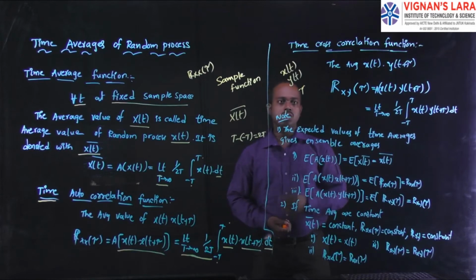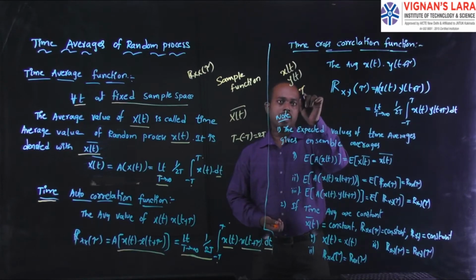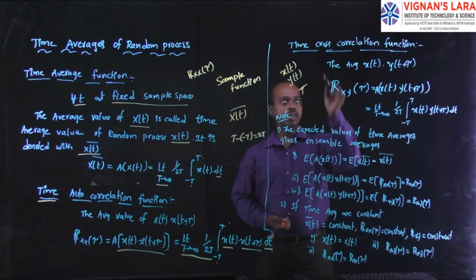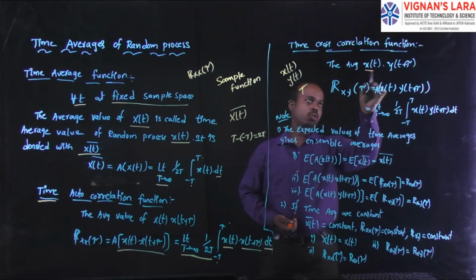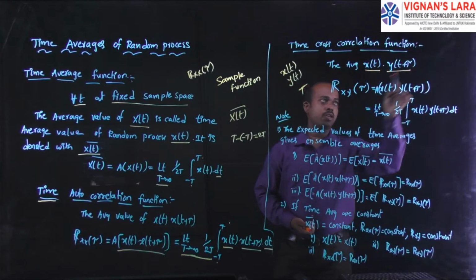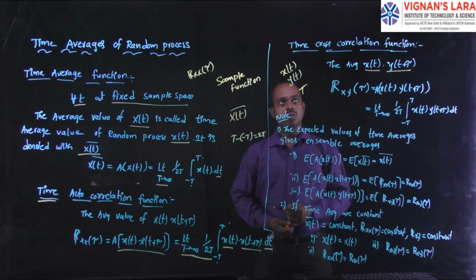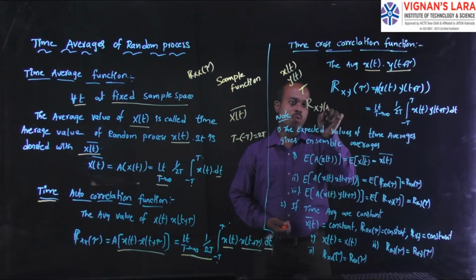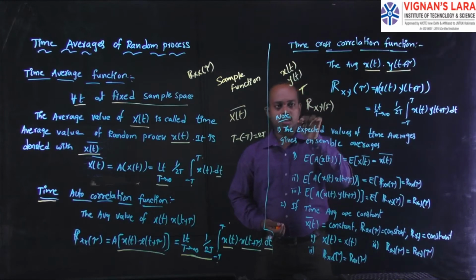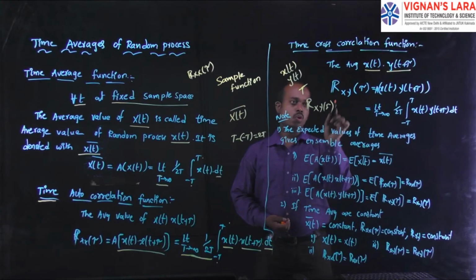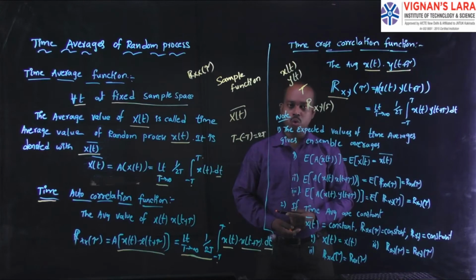Time difference is tau. Now, to take the time difference as tau, we define the time cross correlation function. It is the average of the product x of t and y of t plus tau. The notation of this time cross correlation function: normally we write r xy of tau, but since we are using the time parameter, we write it with a bar over the r.